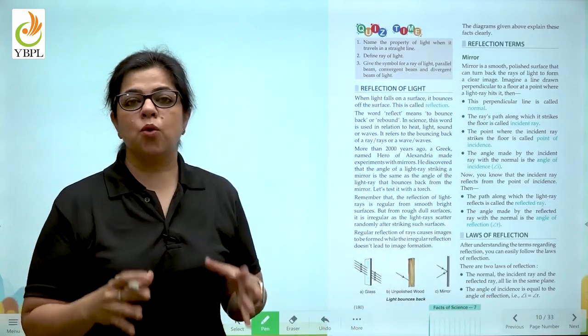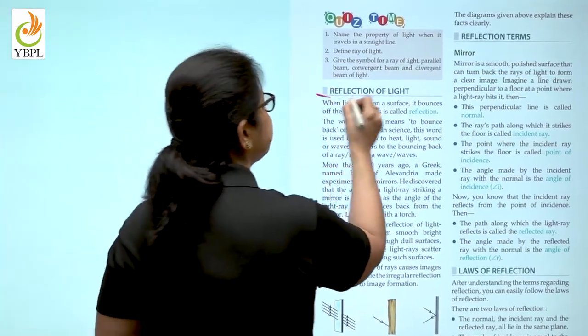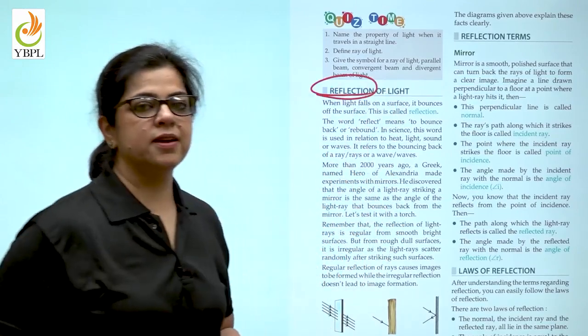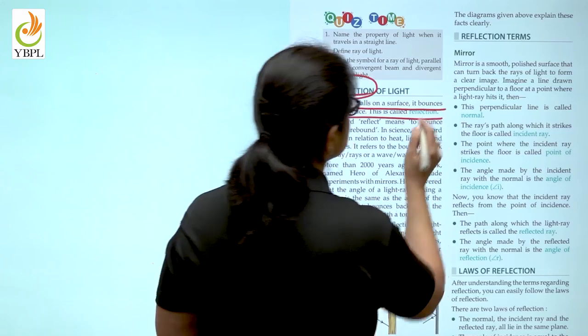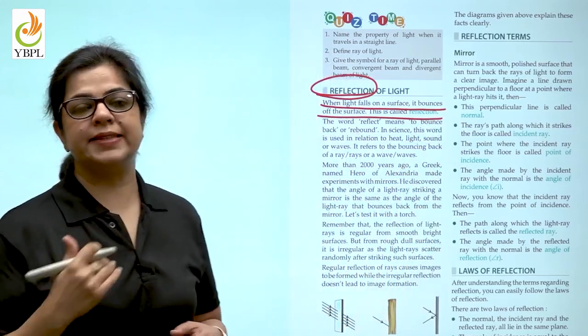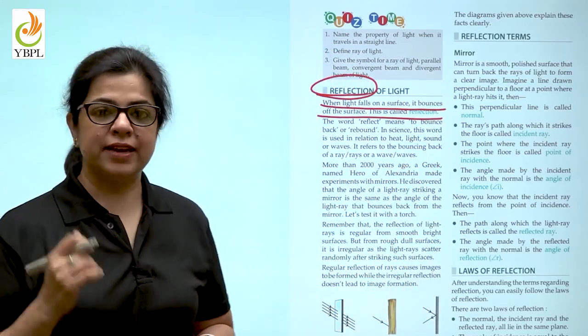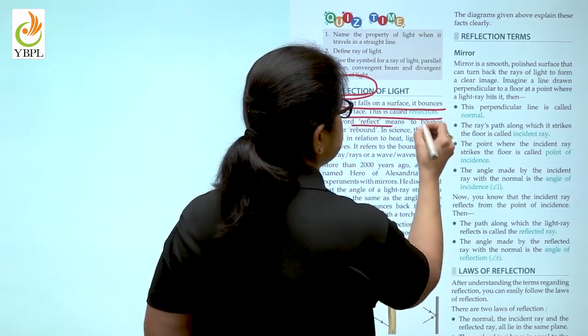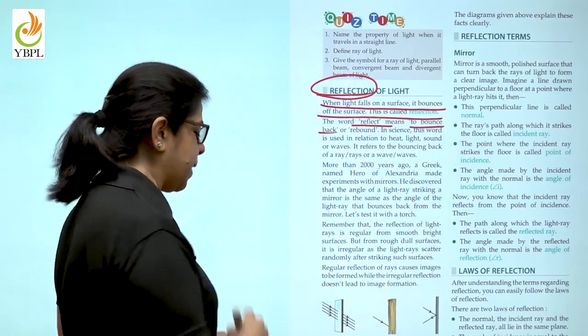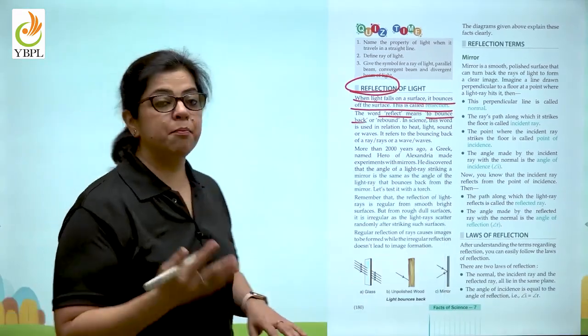Having talked about all this, now let us talk about reflection of light. So when light falls on a surface, it bounces off the surface and this is known as reflection of light. So the word reflect means to bounce back. Now how does light bounce back?